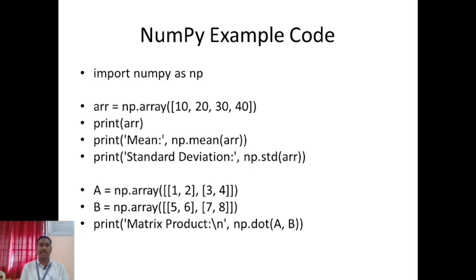We can simply print this array with the help of the print function, and we can calculate the average of this array using the mean function, so print np mean of array. The last one is print the standard deviation, np std of array. Then a and b are two matrices, for the matrix product, with 4 values in a and 4 values in b.